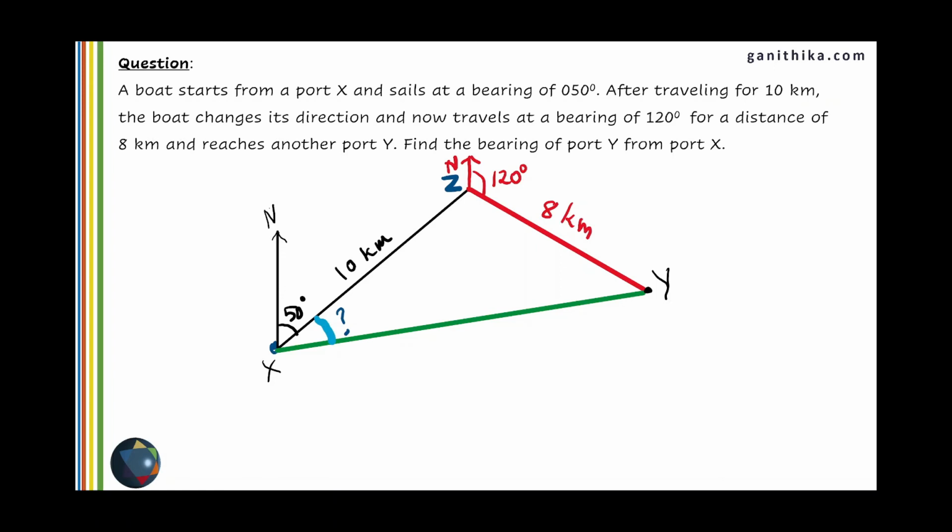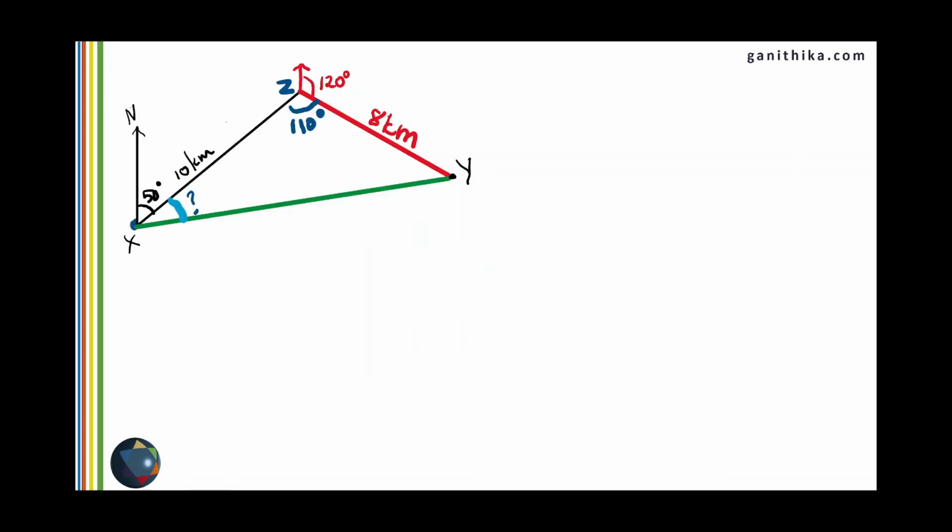First we will extend this north towards the inner side of the triangle. You can see that there is 180 degrees here, which means this is 60 degrees. And there are two north lines making two parallel lines, and XZ is a transversal between these two parallel lines. Therefore, we get interior alternate angles which are supposed to be equal. Therefore, we have this angle to be equal to 50 degrees. Therefore, we have angle Z is equal to 110 degrees in the triangle XYZ.